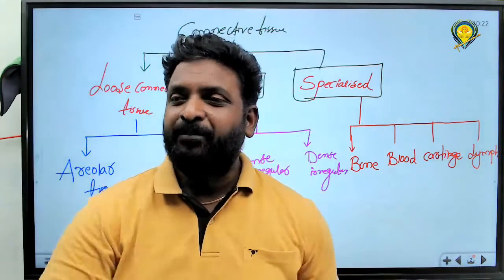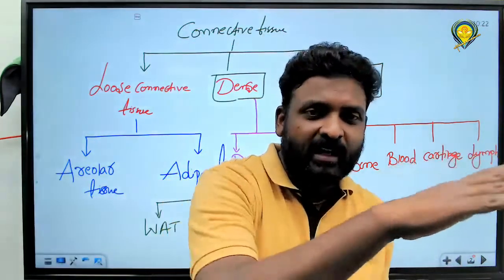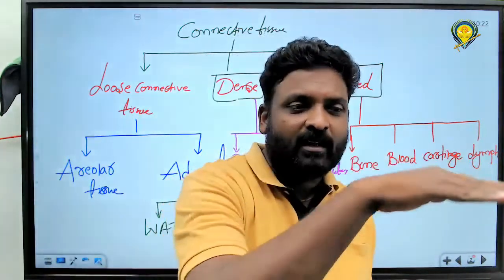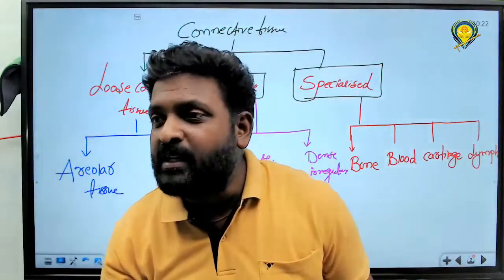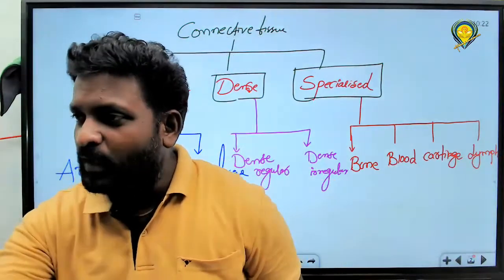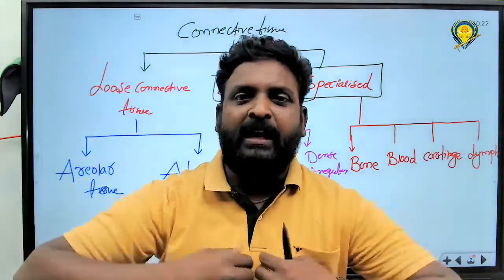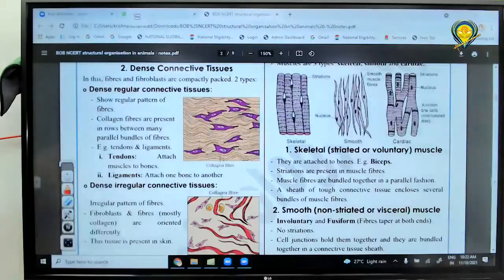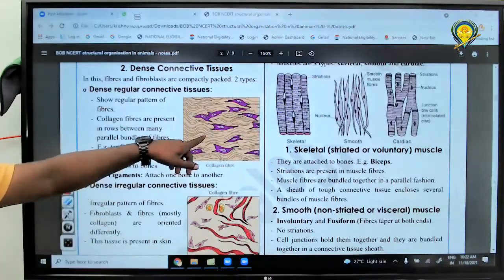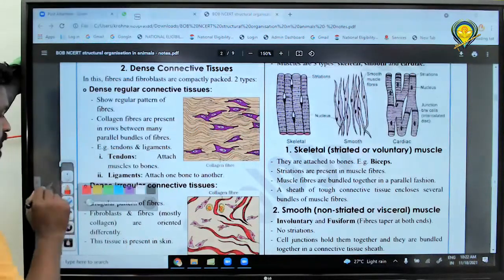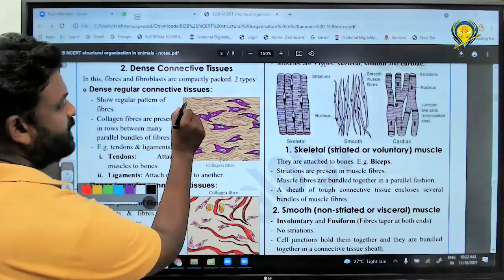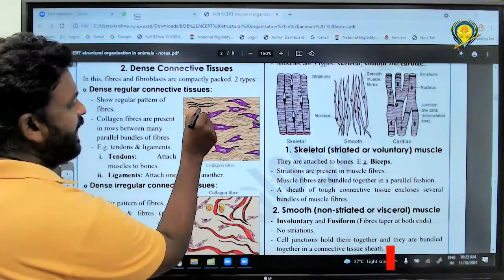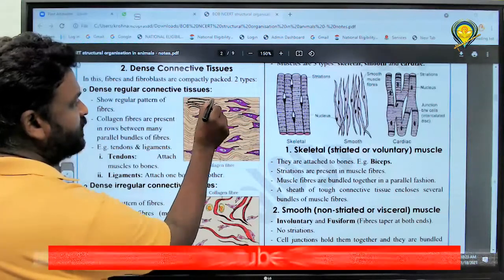Regular means the arrangement of fiber is in a regular manner. Those collagen fibers are arranged regularly. The next one, irregular, means collagen fibers are irregularly arranged, a random distribution, scattered. I will show you here. You can see it here. This is collagen fibers. How are they arranged, regular or irregular? Regular.